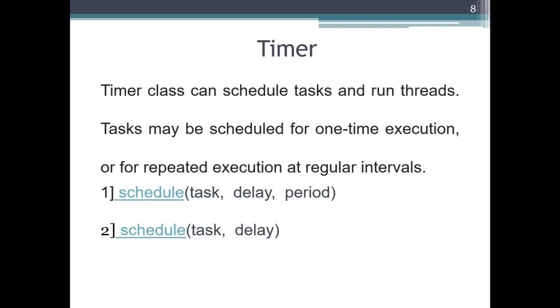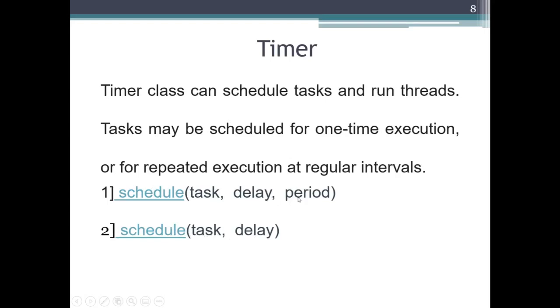Okay, that is the period. The first time when the task is started, the gap between the click and the task happening the first time, that is called period, and after that it will run with the delay. And it can be schedule also. Any of these two methods you can use. Schedule only task you are performing with the delay, or else task with delay with period.